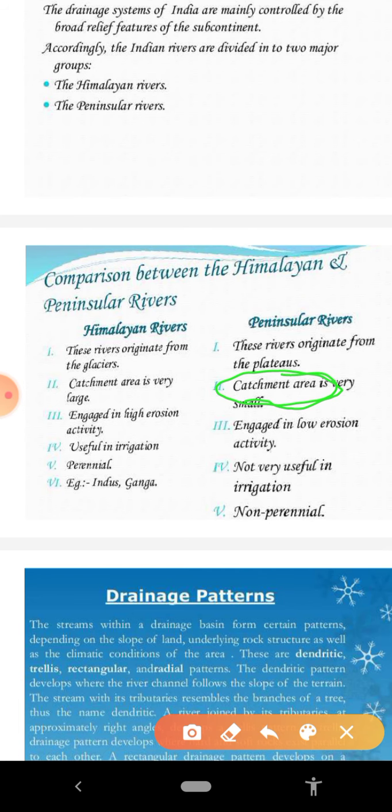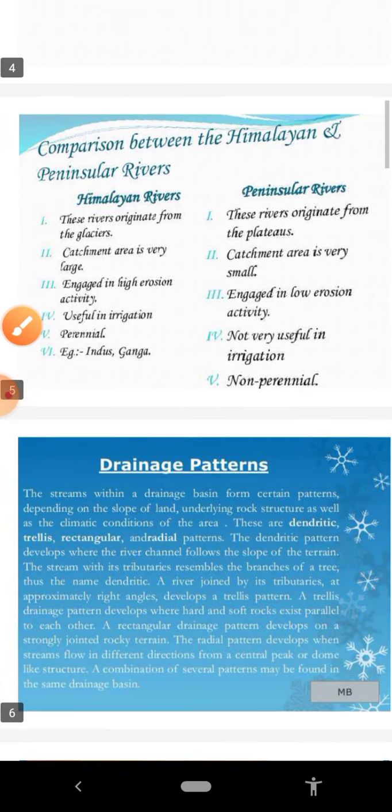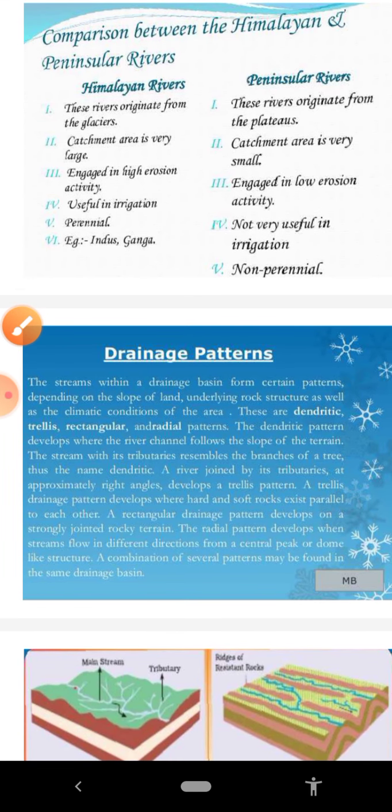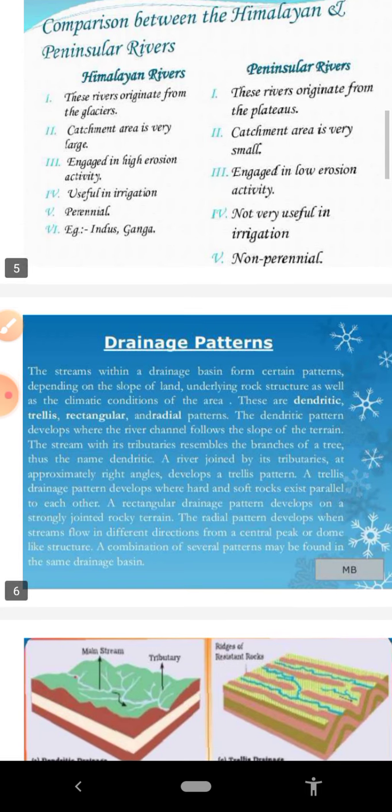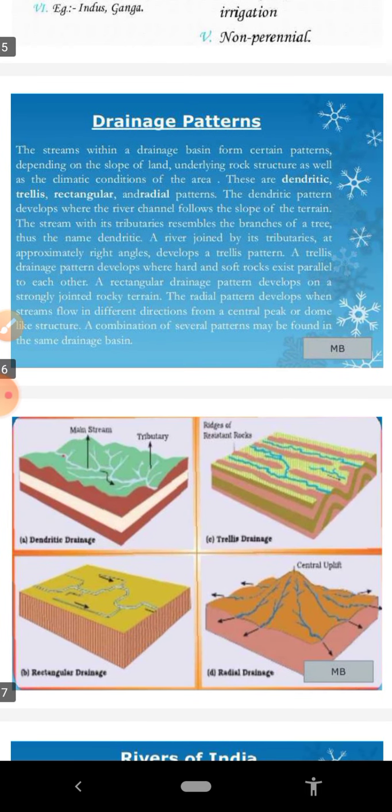After that, we will discuss drainage pattern. Different rivers form different types of designs, and the designs formed by the rivers depend on the slope of the land, underlying rock strata, as well as the climatic condition of the area. So these are the three important factors which influence the drainage pattern or the designs formed by rivers.